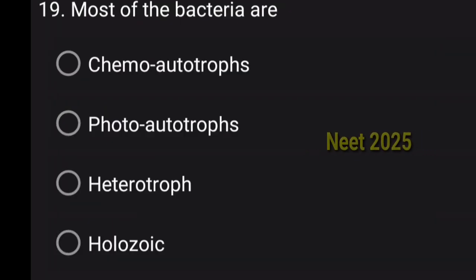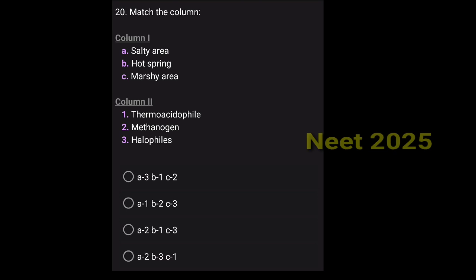Now the next question. Most of the bacteria are heterotrophic. Right? They are heterotrophs. They depend on others for their food. That's why they are heterotrophs. Now the next question is, match the column. The column 1 and column 2, they have several words and we need to connect them. So if you go through the given option, the correct answer is option A, where A matches with 3, B matches with 1 and C matches with 2.